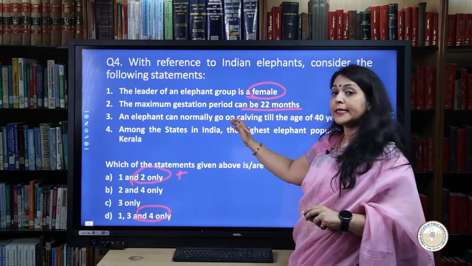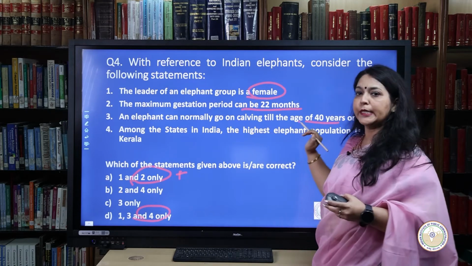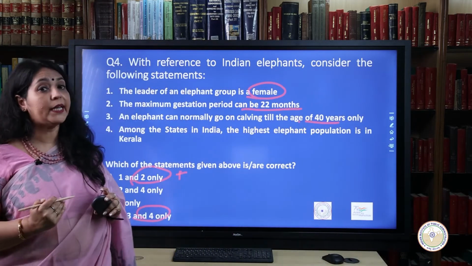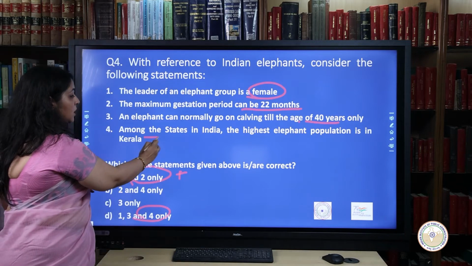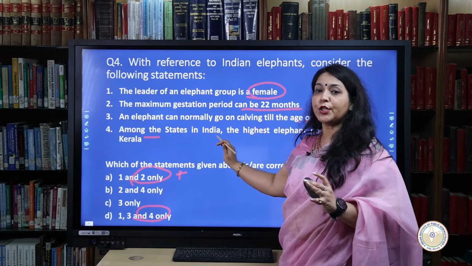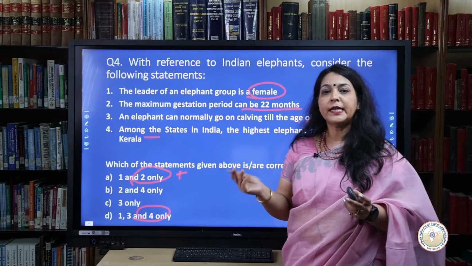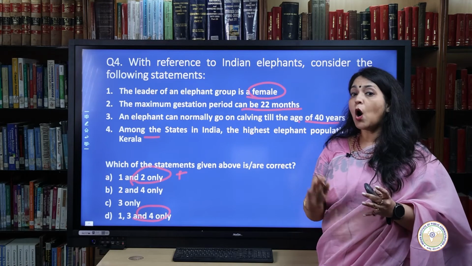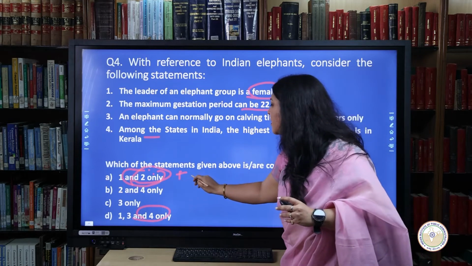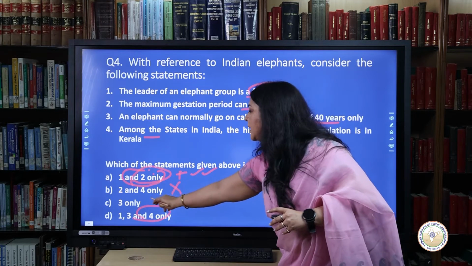The third statement states that an elephant can normally go on calving till the age of 40 years. The statement is not correct because it goes much beyond the age of 40 years as well. Whereas if you talk of the fourth statement, that is, among the states, the highest elephant population is in Kerala, which is false because the highest population of elephants is found in the state of Karnataka. Thus, option A, that is 1 and 2, is the only correct answer. So we can definitely go for this as the correct option, and we can conveniently strike off the other 3 options as wrong options.